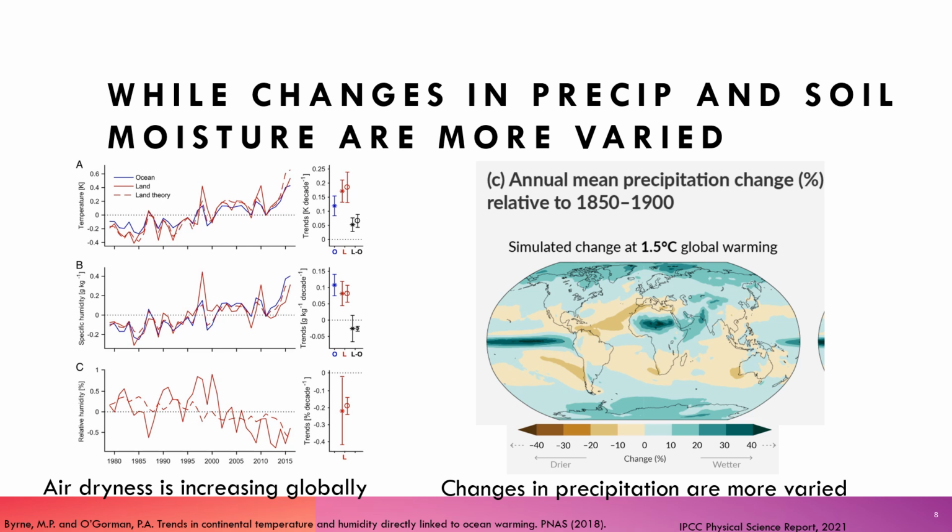Meanwhile, changes in precipitation and soil moisture are much more varied. So this plot here on the right is showing the simulated changes in annual mean precipitation for 1.5 degrees warming relative to a baseline period of 1850 to 1900. And this is from the IPCC Physical Science Report, which was published in 2021. And as you can see, some regions are getting wetter, others are getting drier, and there's no obvious consistent global trend like there is with air dryness. And so we would like to know how these changes in water demand and availability will impact the ability of the tropical Americas to take in carbon.